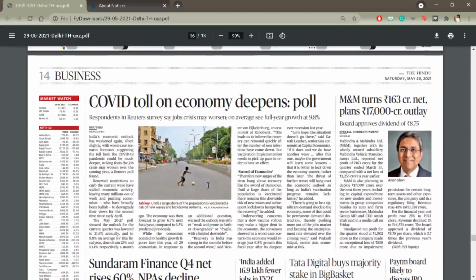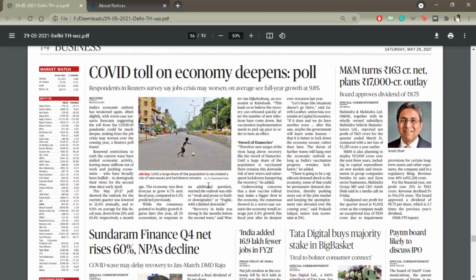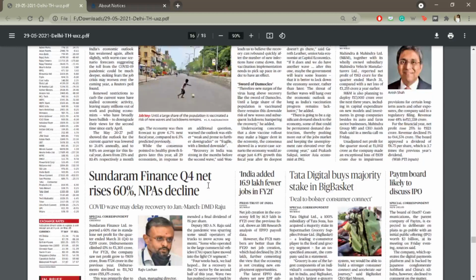Then on the economic page, there have been surveys that the COVID toll on the economy will be deep on India, that the legacy of COVID-19 will carry on in our economy. There will be huge job losses in the country.